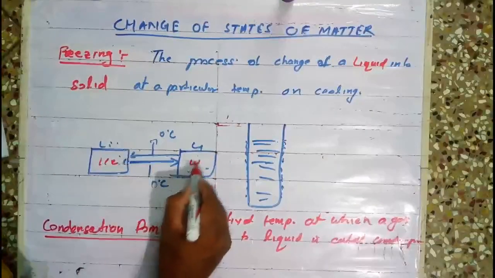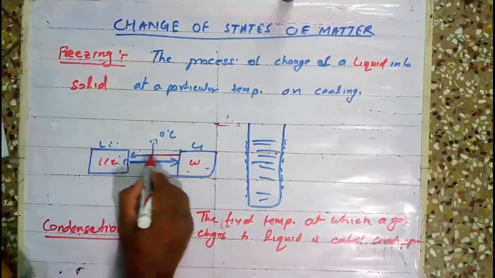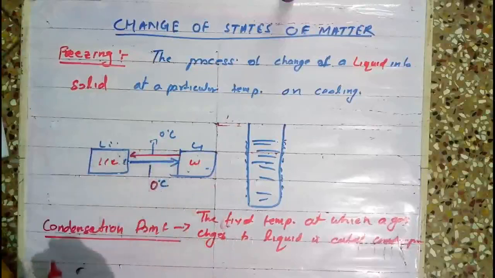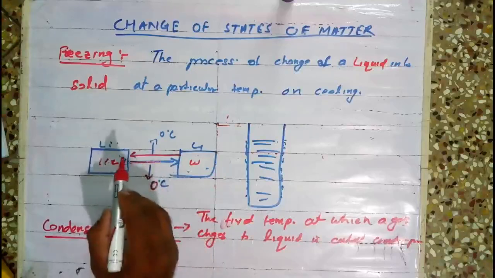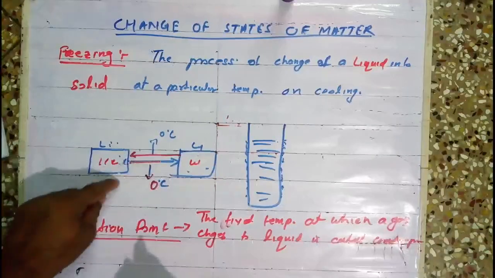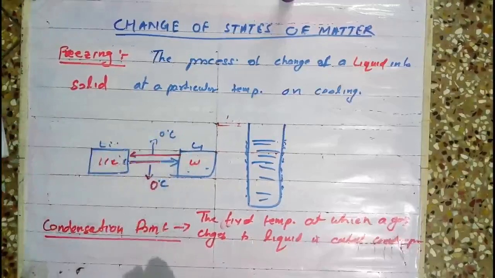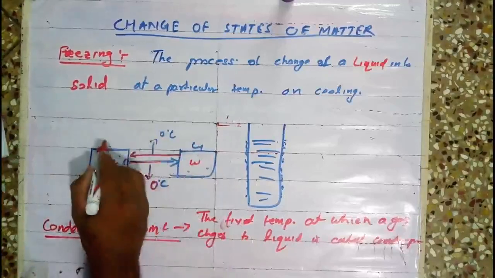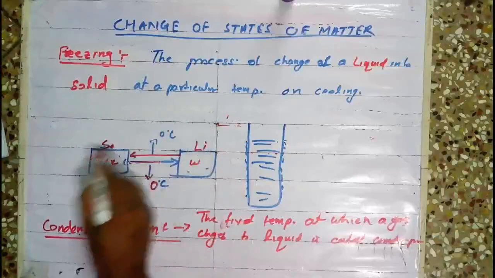Ice to water happens at 0 degrees Celsius, and water to ice also happens at 0 degrees. At the same temperature at which ice converted into water, water also converts back into ice. This is between the solid and liquid states. Are you clear?